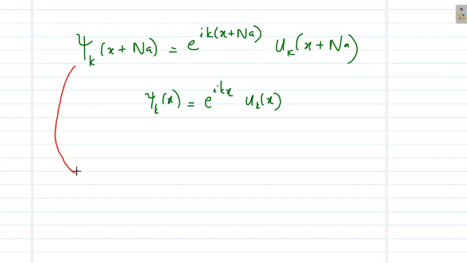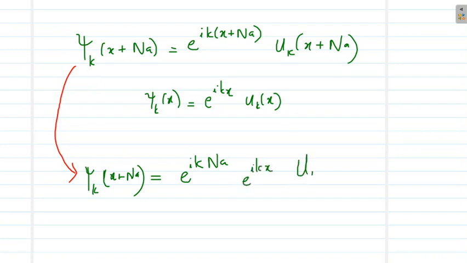So this equation will yield us psi k of x plus na, which is exponential ik into x plus na into uk of x plus na, which is equal to e raised to ikna into e raised to ikx into uk of x plus na.